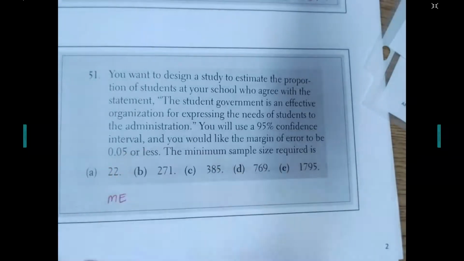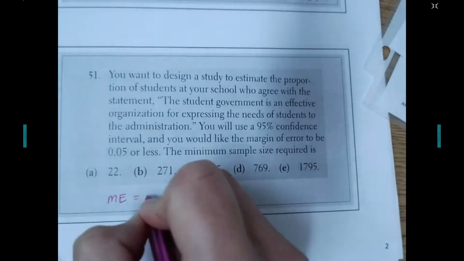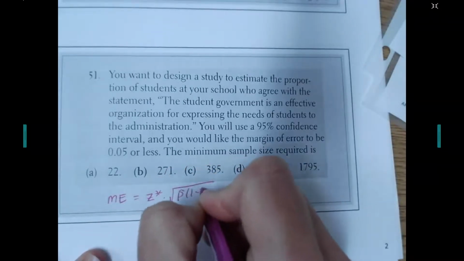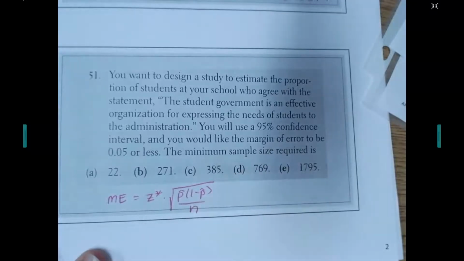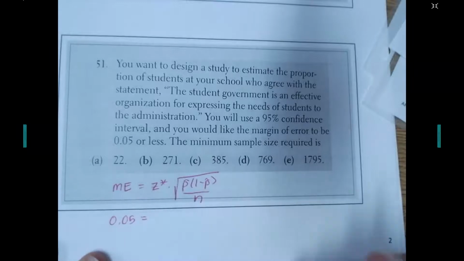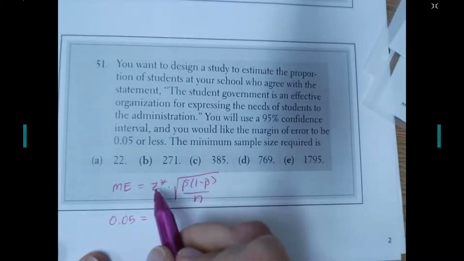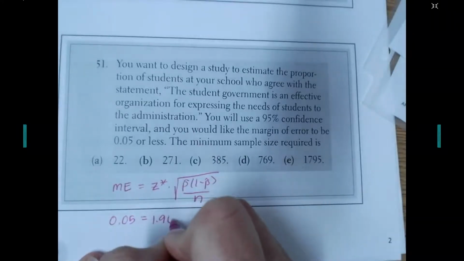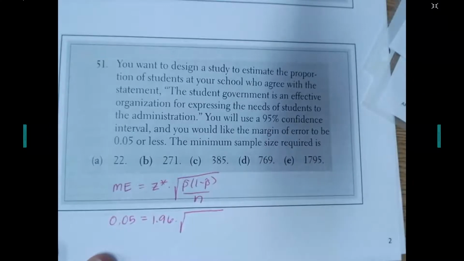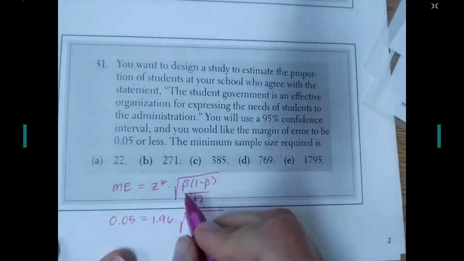Okay, remember when they say here's where I want the margin of error to be, I know the margin of error is equal to what we just solved for, right? So I'm just plugging in, I want the margin of error to be 0.05. Z star we already found for 95%, it was 1.96. The good thing about this is you start memorizing some of these that are really common. You just start memorizing those Z stars and you don't have to look them up every single time.